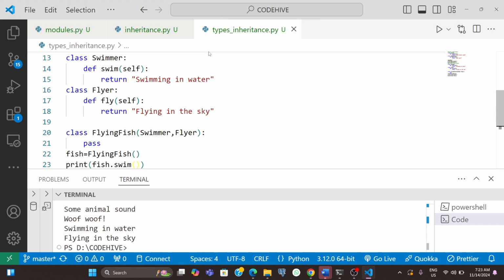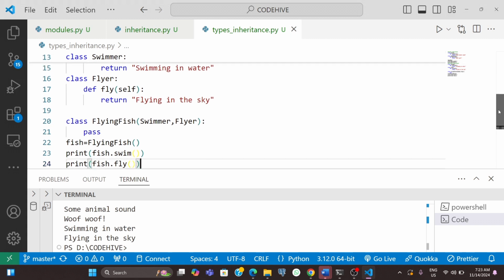You need to be careful when dealing with multiple inheritance because it can sometimes lead to conflicts, especially if both parents have methods with the same name. Okay, so at that time you need to be more conscious while doing the code.